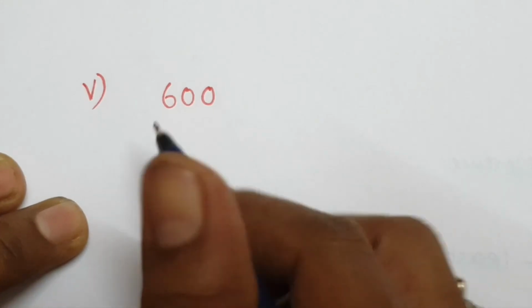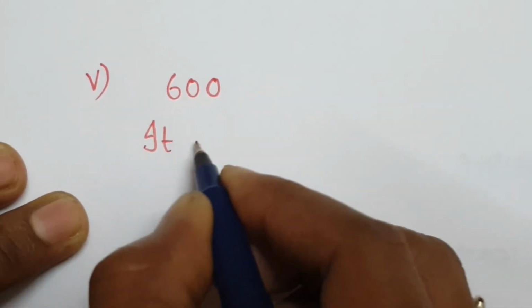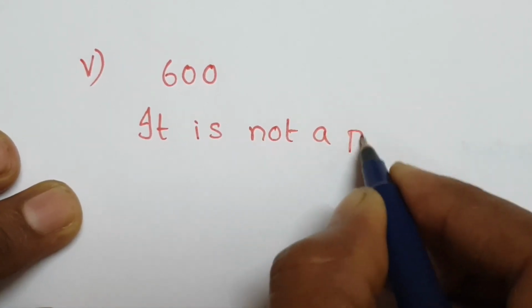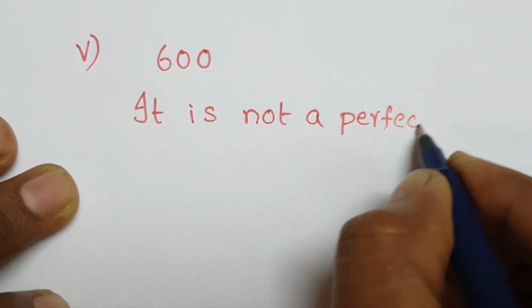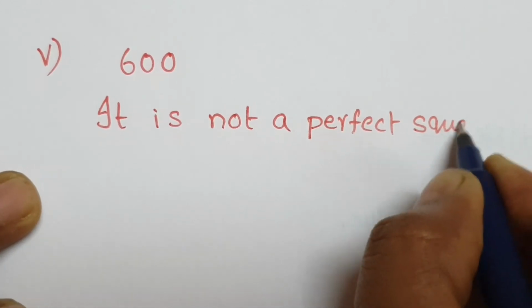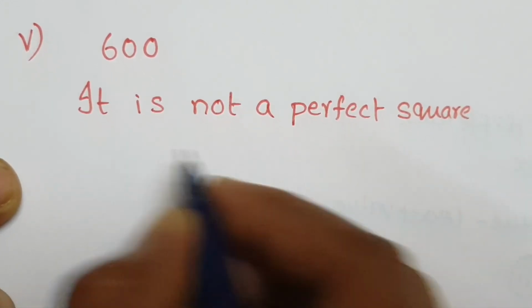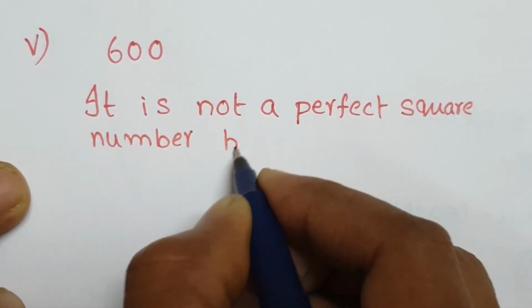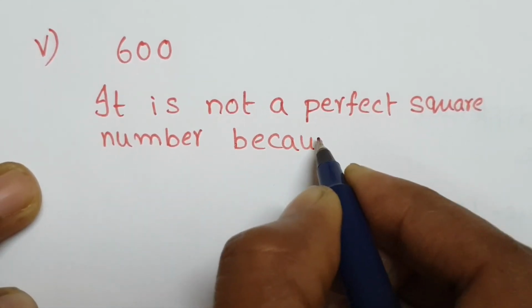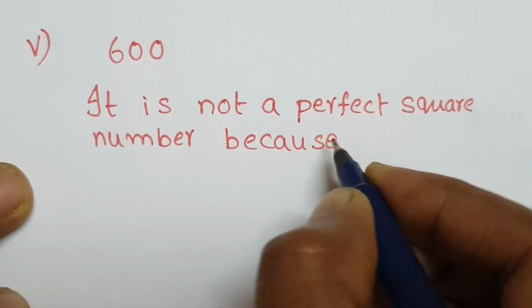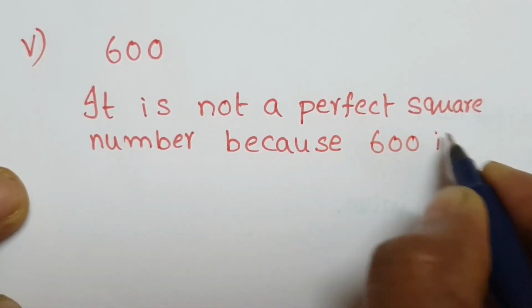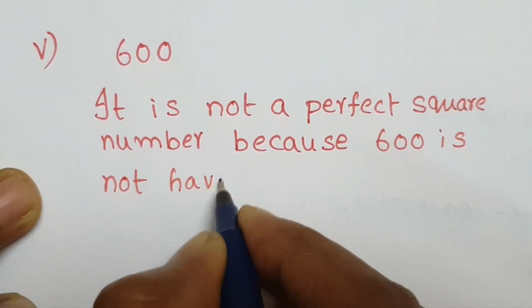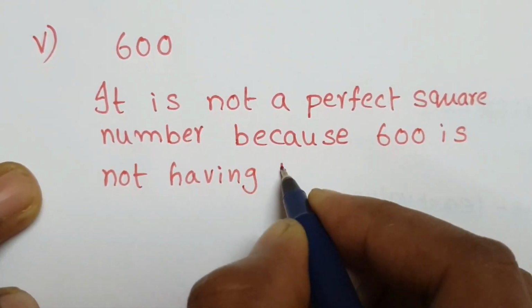Next question, 600. It is not a perfect square number, because 600 does not have two equal factors.